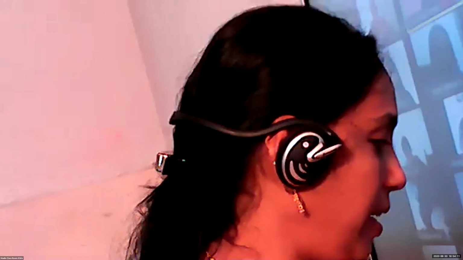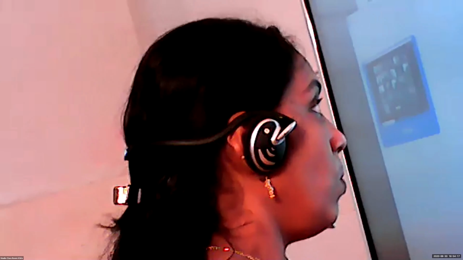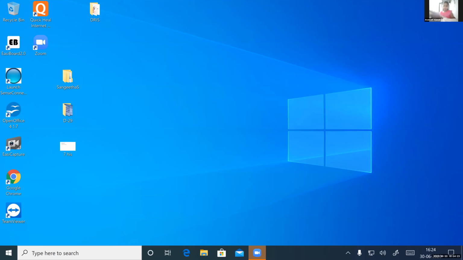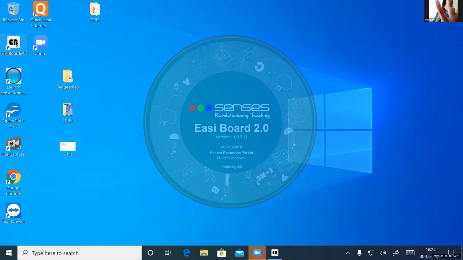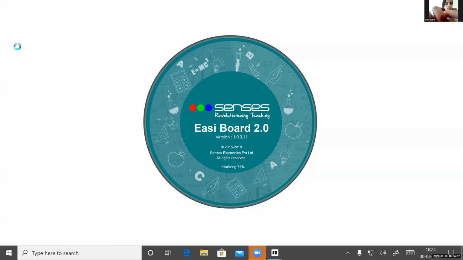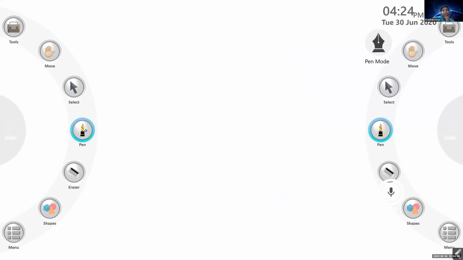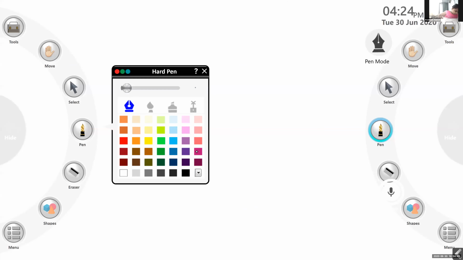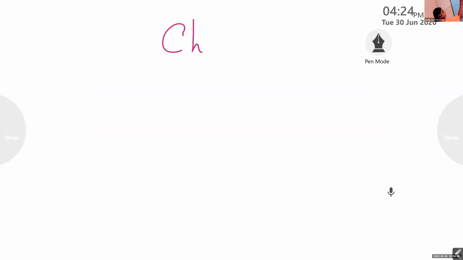Chord, C-H-O-R-D. You can write it. Next part of the circle is chord.